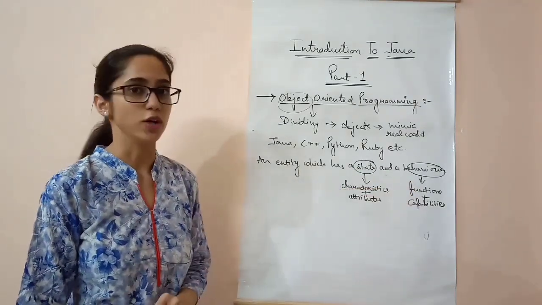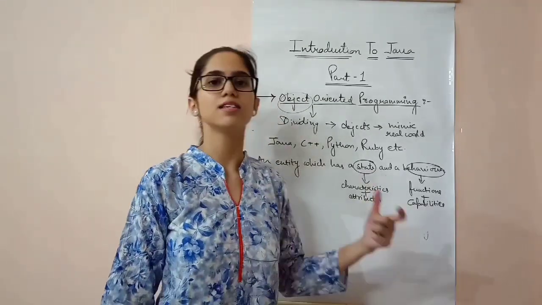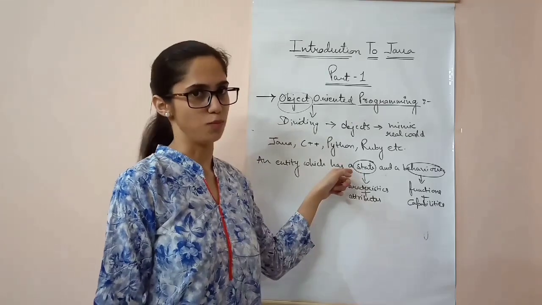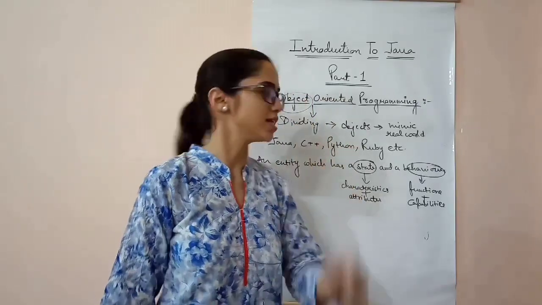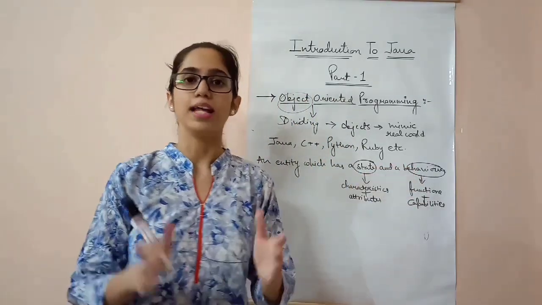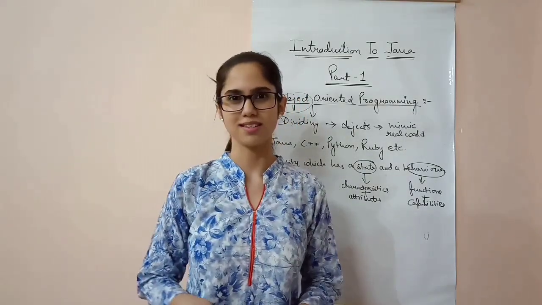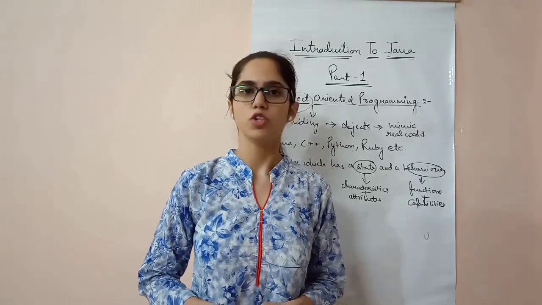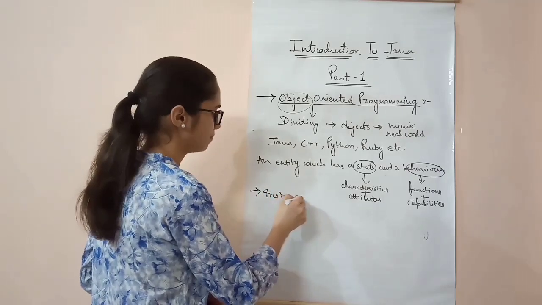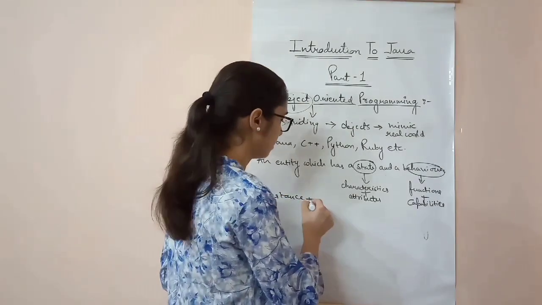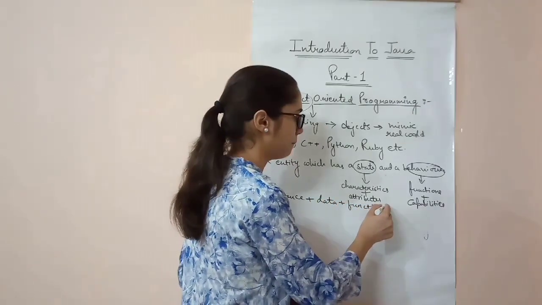Now, what is a state and what is a behavior? Characteristics and attributes that characterize the object are called the state of the object, and the functions and the capabilities that the object holds are the behavior. So an entity which has attributes or characteristics and functions is called an object. If I have to talk in the language of Java, an object is an instance of a class which has data and functions bound together.